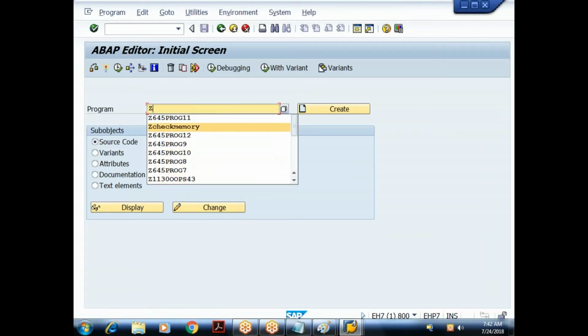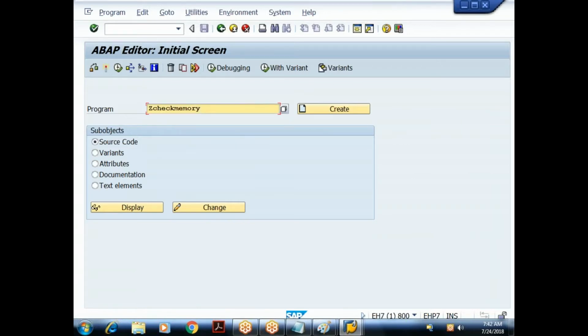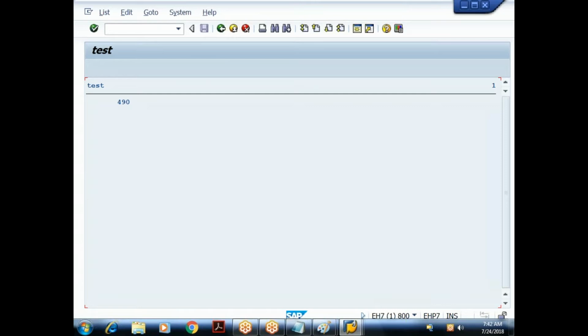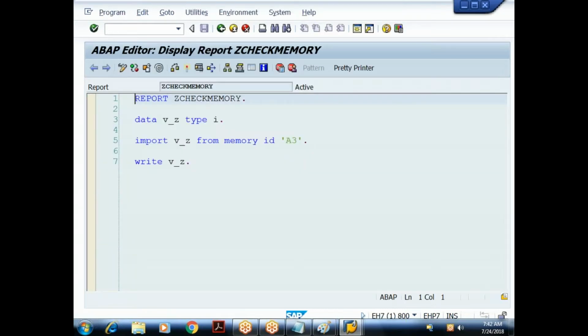In this, if I execute this, what is my expectation? I should get the latest value. What is the latest value? 490. Done. I got 490. So it is working fine, which means the other program is also able to access that memory, because the other program is also getting executed in the same session. So this ABAP memory is what? Session specific. The last value is 490. I'll just close this.